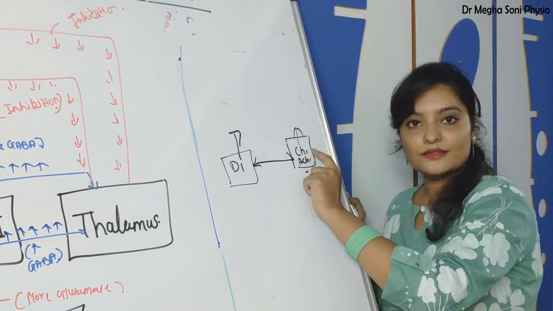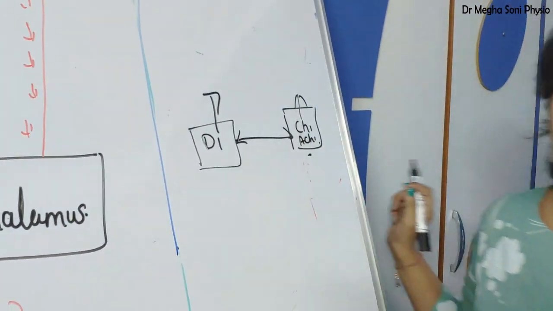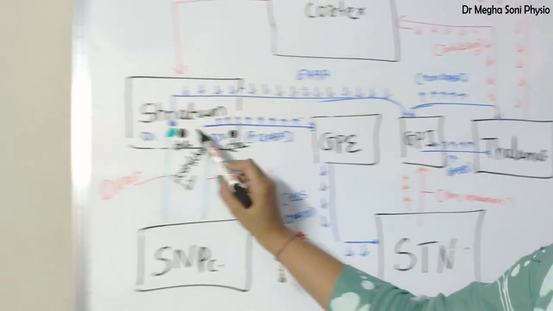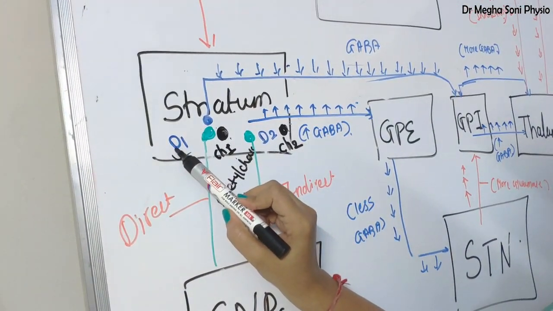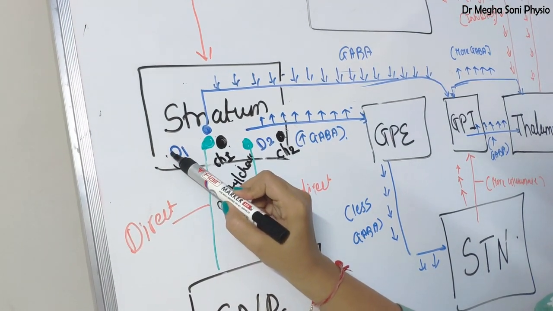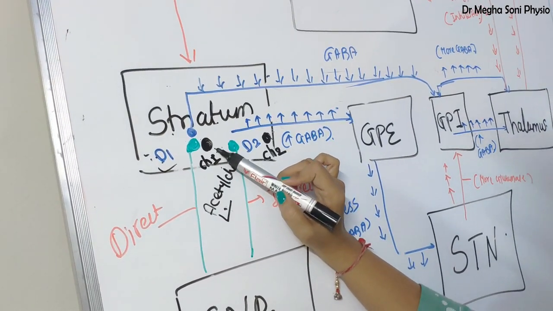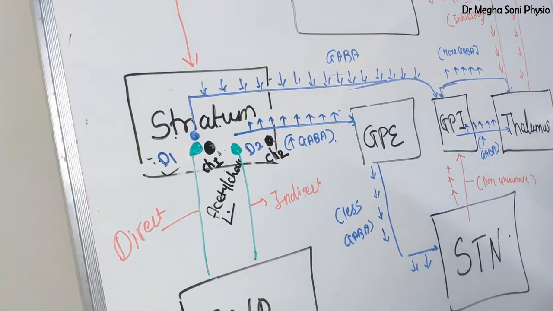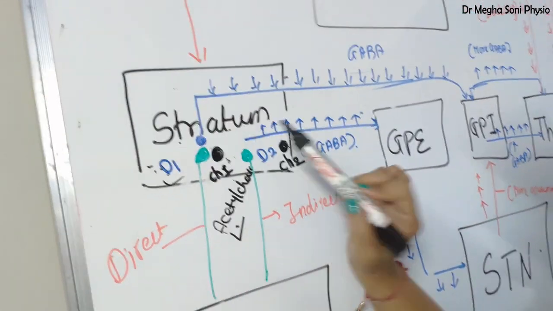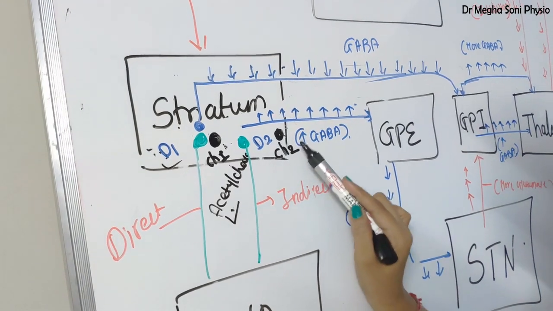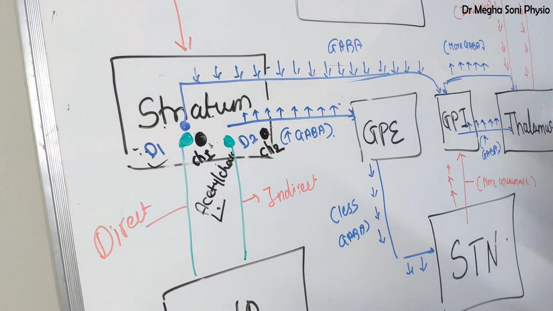The action of this is exactly opposite to D1 and D2. In the direct pathway, the D1 receptor facilitates the striatum, but the acetylcholine receptor inhibits the striatum. In the indirect pathway, the D2 receptor inhibits the striatum, but this receptor stimulates the striatum. So both are working in a balanced manner.